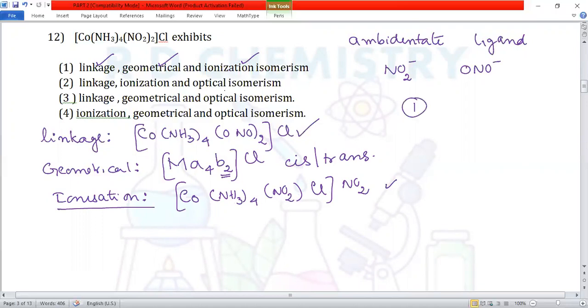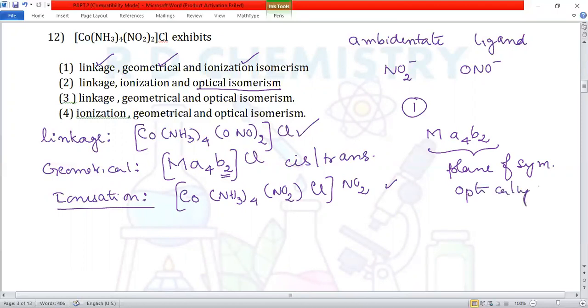Now we'll see about the optical isomerism. One extra isomerism is there. Presently we have got a complex of the type MA4B2. Here, this complex will have planar symmetry. Therefore, this compound is optically inactive.